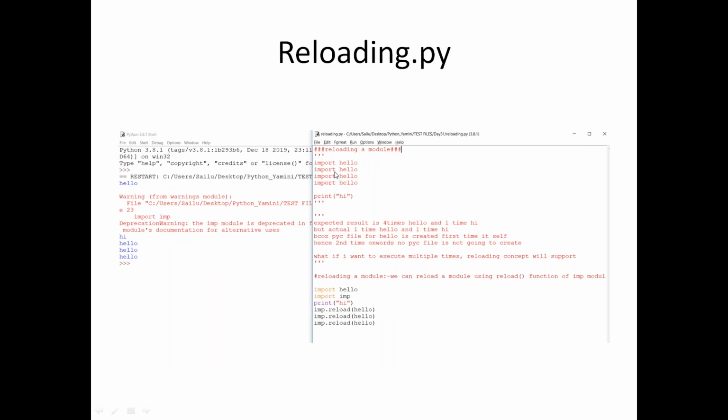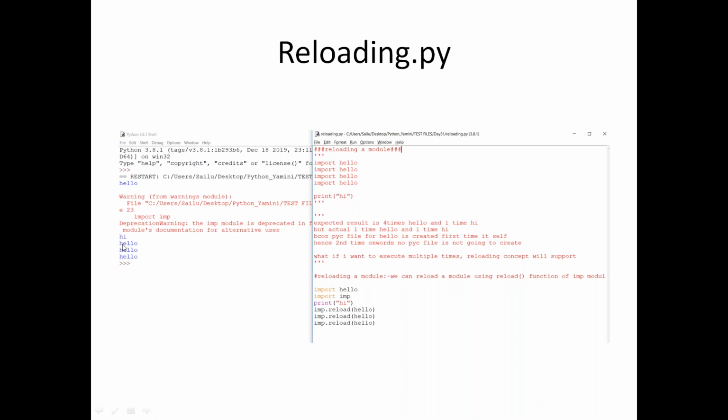So reloading a module is nothing but, generally, people feel that if I want to reload, I should just use import, import, import, import, import. Is it the right method? I will not deny that they are wrong, but there is a proper procedure we can follow. If you followed import, import, import, import and print hi, what the system will do is the first three imports will be overwritten by the fourth import, and finally the system will print whatever you have in the hello module, and finally the print hi will be displayed.